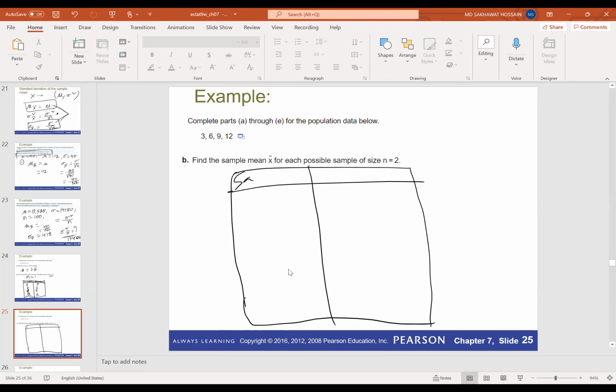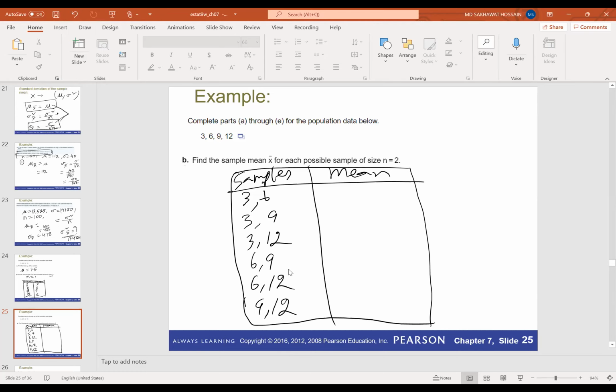So the samples will be then, and this is mean. So we can get 3, 6, 3, 9, 3, 12, right? 6, 9, 6, 12, or 9, 12. So these are the possible samples.